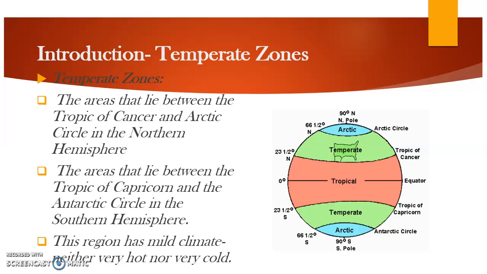Now in the southern hemisphere, the area between Tropic of Capricorn and the Antarctic Circle, again the same latitude but south, 23.5 degree south to 66.5 degree south. So these areas are called temperate zones. And the climate is moderate, meaning mild climate, neither very hot nor very cold. Okay. So the grasslands are scattered around the world in these temperate zones.